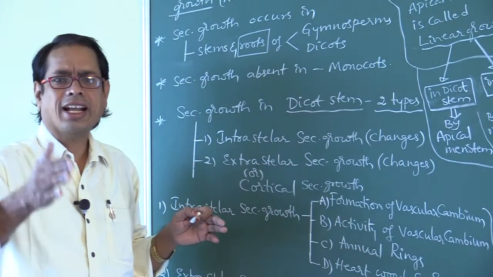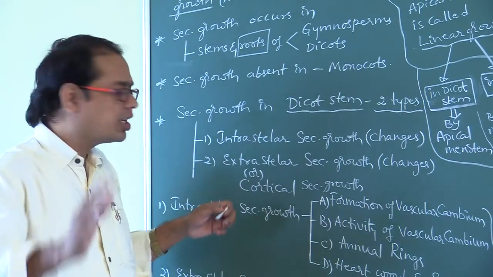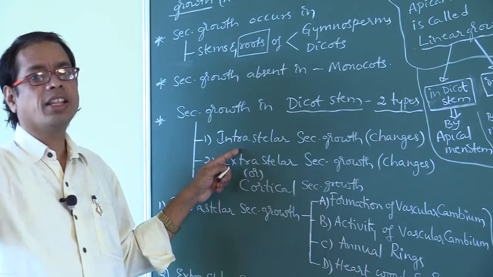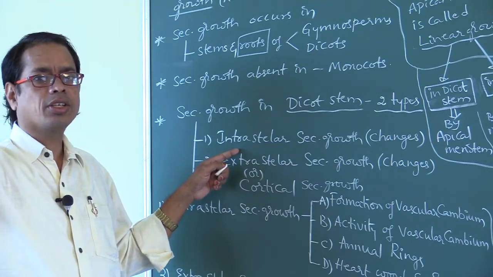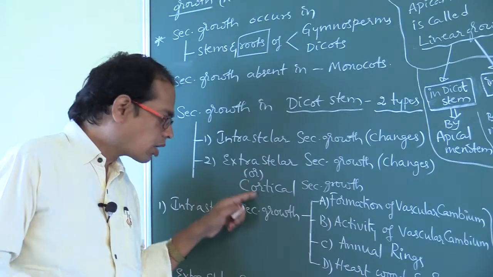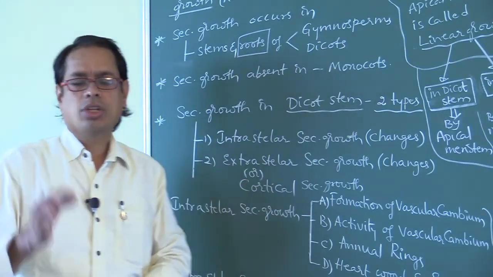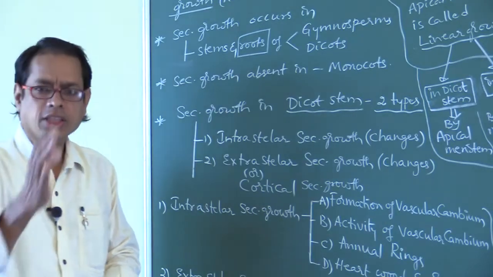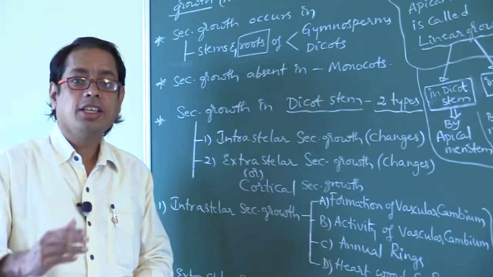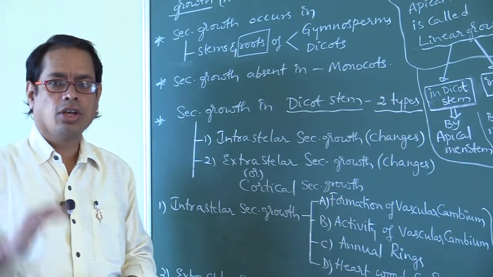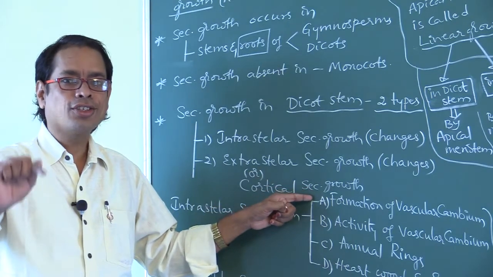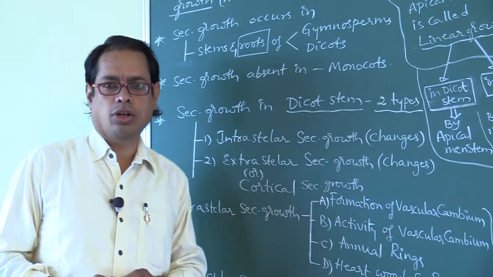The secondary growth that occurs within the stele is called intrastellar secondary growth. Outside the stele, meaning the cortex, it is called extrastellar secondary growth, also called cortical secondary growth.